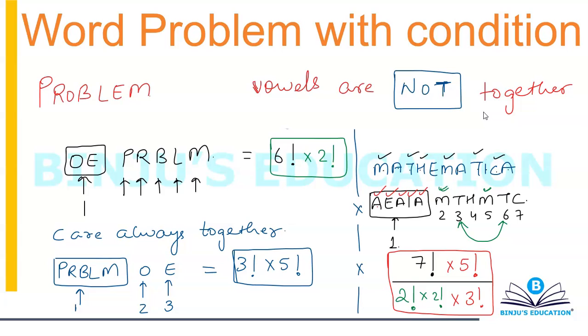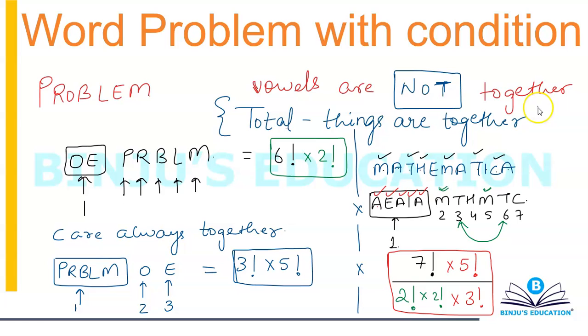When you talk about not together, there is no general way of solving things. Whenever things are not together, if you want to find out the number of cases, that is equal to the total number of cases minus the cases when things are together.